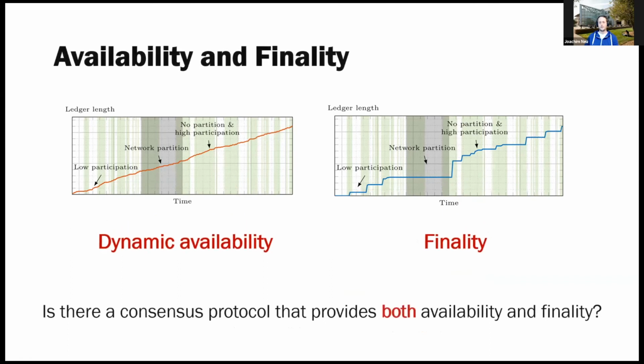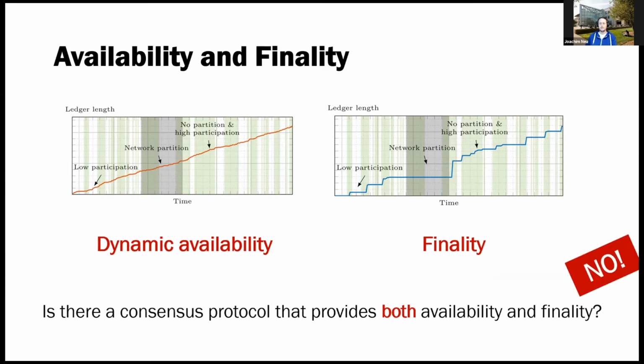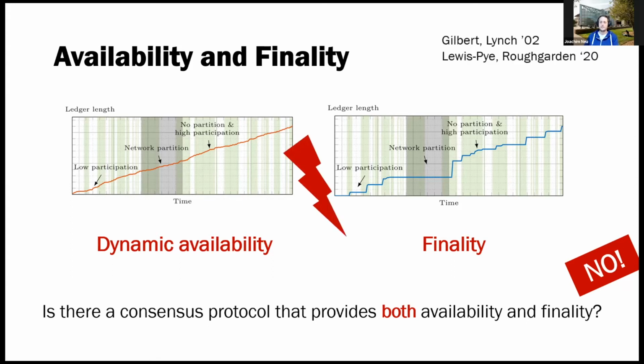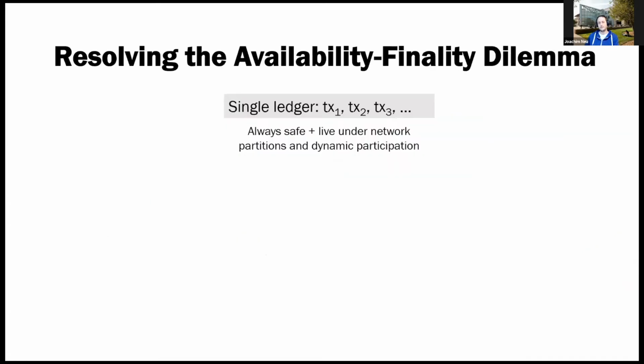So okay, we have these two desired properties, right? It's a natural question to ask: can we have both of them? And the answer to this is no. And perhaps if we already look at the problem in this form, it's not so surprising, right? How could you have one ledger that satisfies both of these plots, right? The plots look different, but you can also formalize this and convince yourself that this is actually impossible to get. And we call this the availability-finality dilemma.